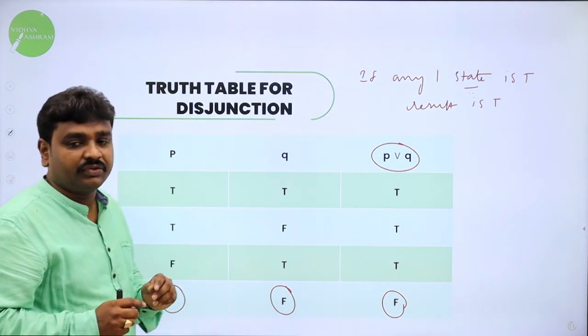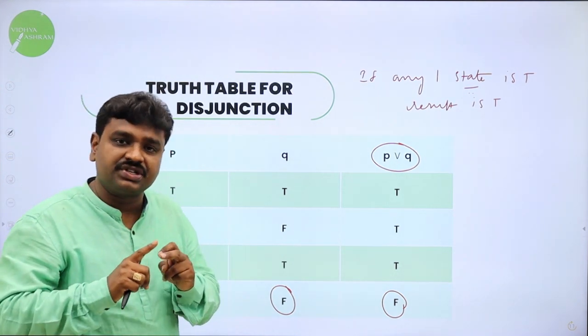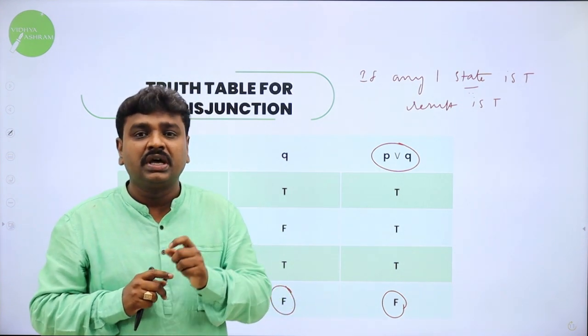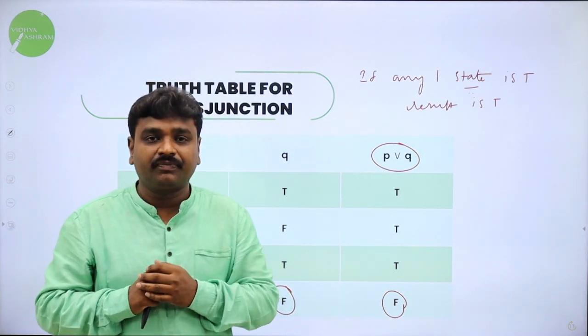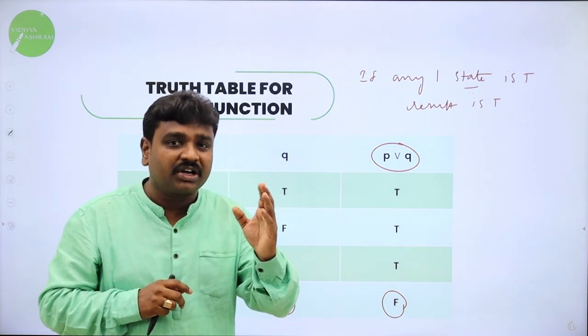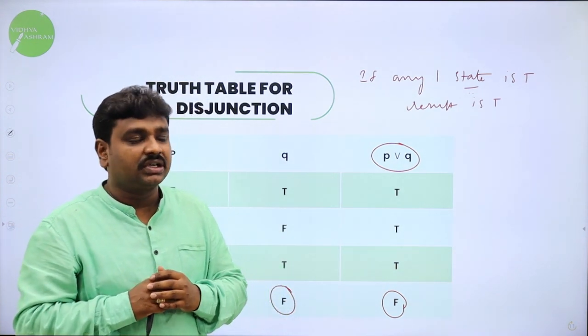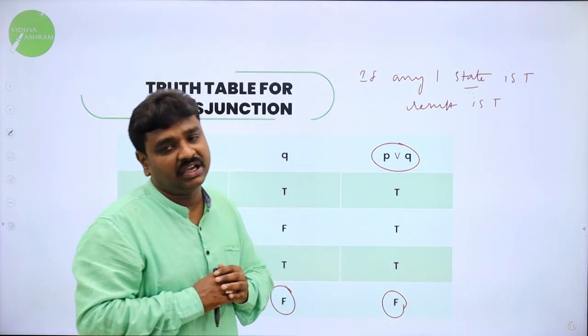Now, we studied what is conjunction and what is disjunction. Conjunction: let P, Q be two simple propositions, P and Q is the conjunction. What is disjunction? Let P, Q be two simple propositions. P OR Q is called a disjunction, and this is the symbol for P OR Q.